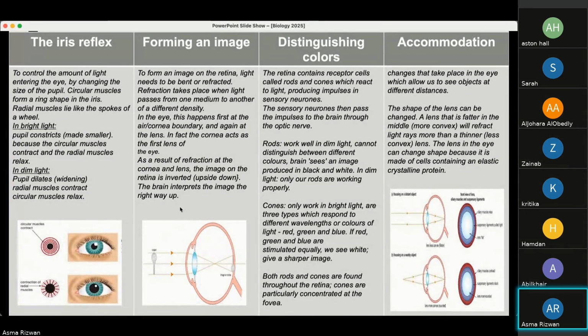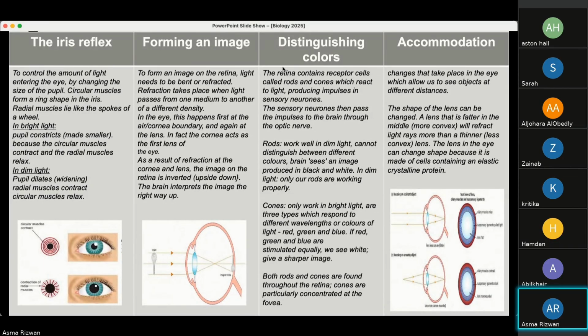As a result of refraction at the cornea and lens, the image on the retina is inverted and upside down. So because the light bends, the image formed is inverted, which is upside down. The brain interprets this image the right way up. So it is very necessary for the information to pass through the brain, which is done by sensory, relay, and motor neurons.